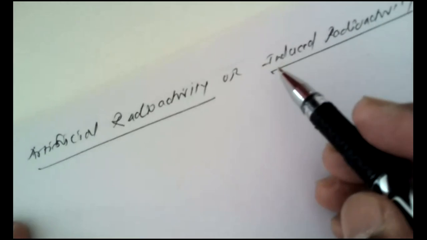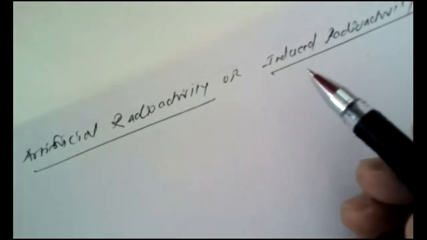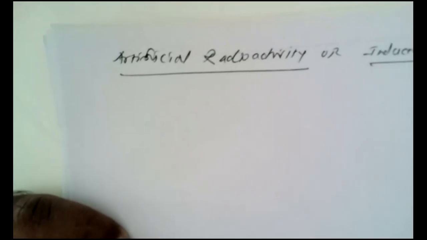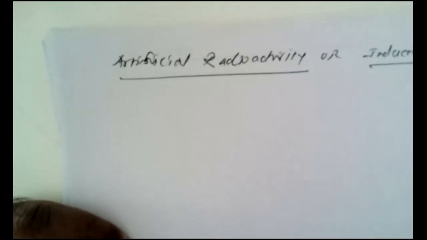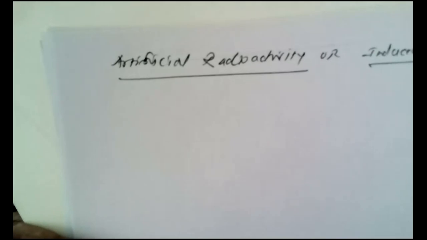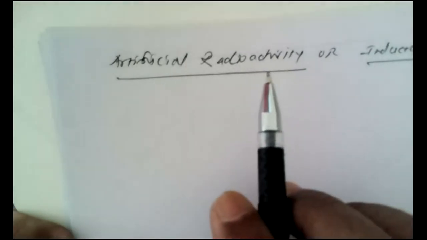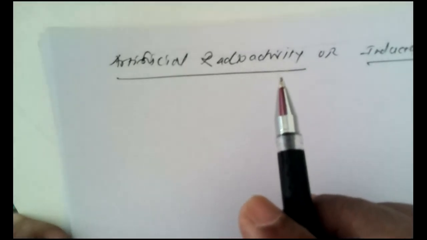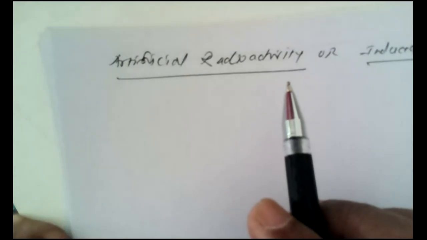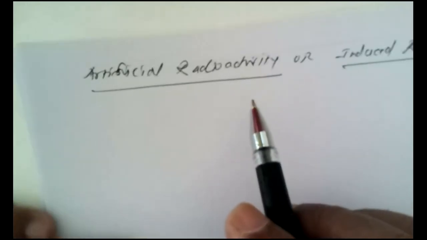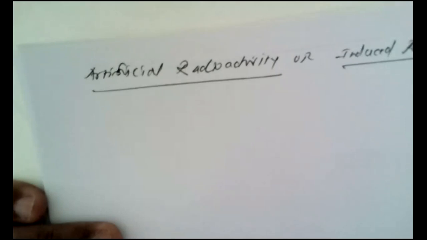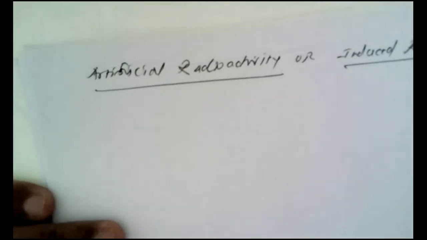I am giving both the words for your understanding. Now, we have just seen that artificial radioactivity or induced radioactivity is a nuclear process by which radioactivity is induced in common stable elements, giving a new radioisotope.